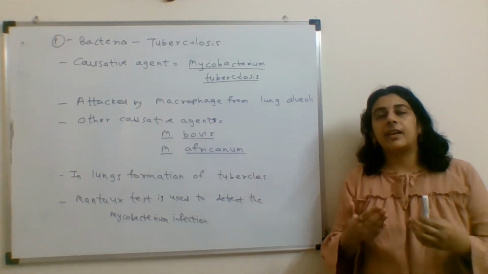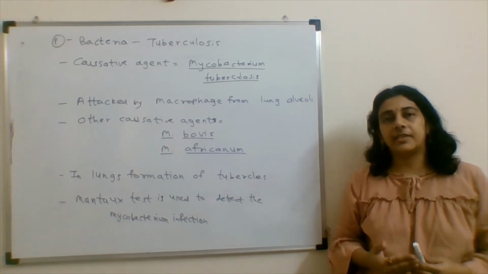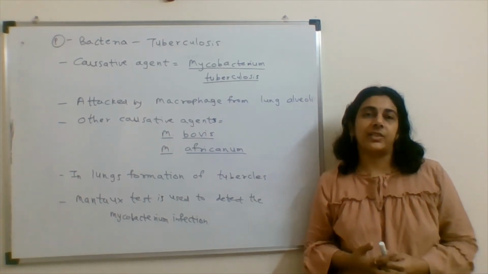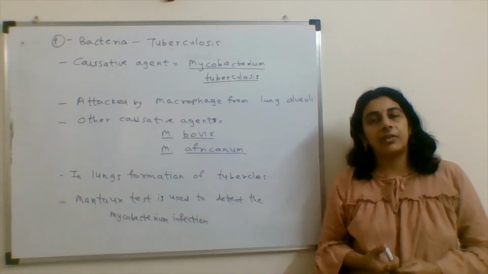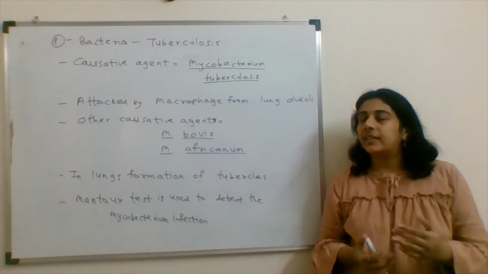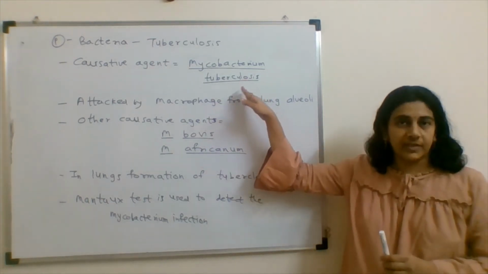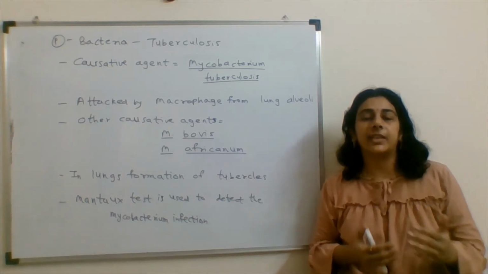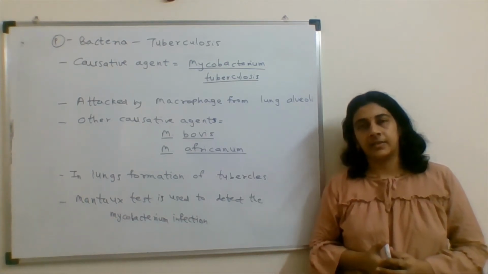When these bacteria are inhaled by a person, they are attacked by the macrophages present in the alveoli of the lungs. These macrophages engulf the bacteria, and a hypersensitivity reaction occurs.